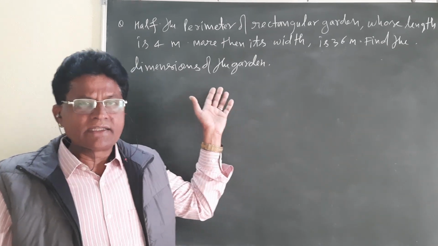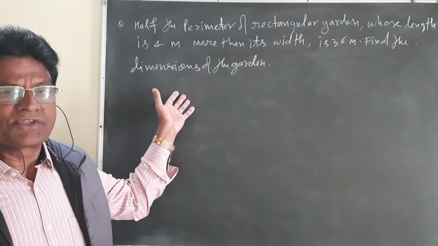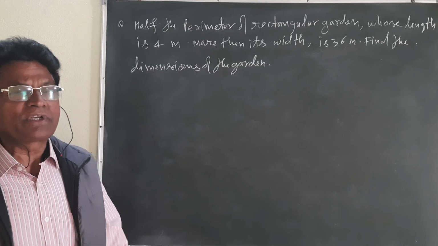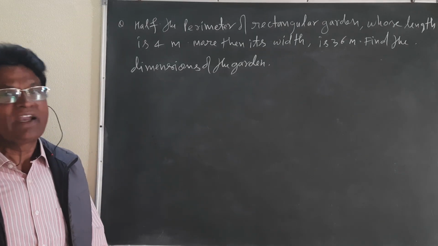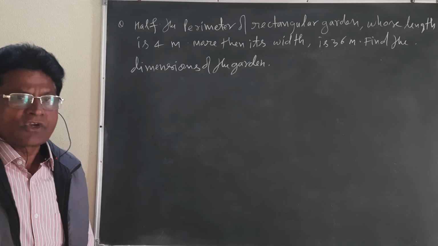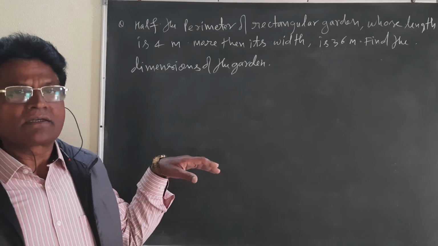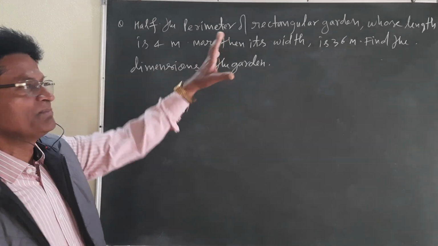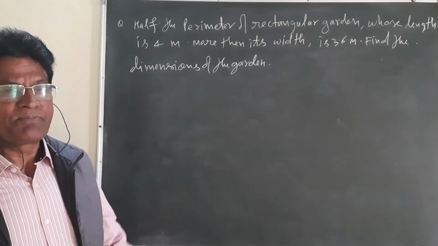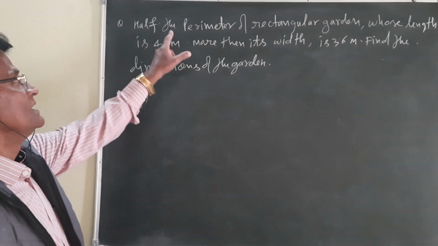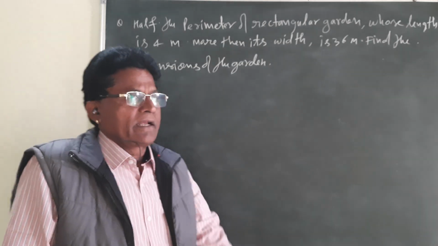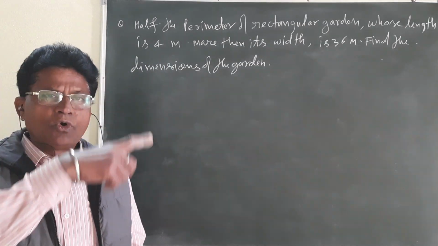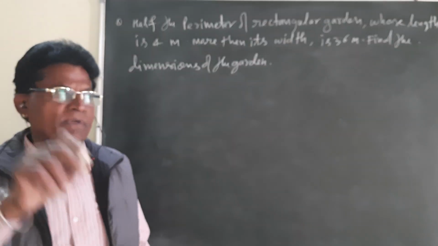Today I have selected a very important question from the NCERT book, which is very important and many times asked in the examination in different forms. First of all, it is very essential to understand the language of the question. Step by step you will have to find the solution. Here it is given half the perimeter of the rectangle. Perimeter means sum of all the sides, that is perimeter.